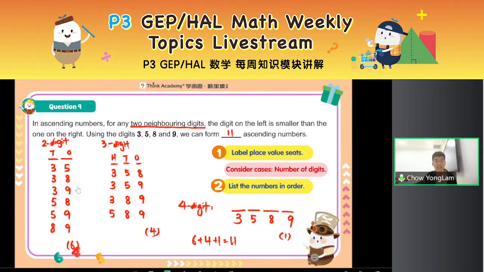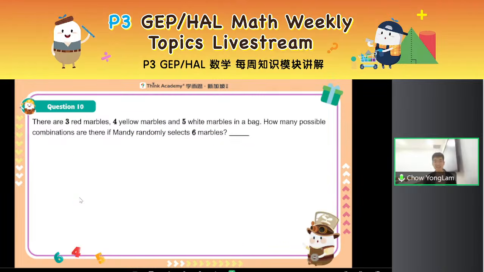My answer, 11 ascending numbers. All right, so that is how you do this question. Remember, consider different cases and list out small to big. Okay, so yeah, that's how you do this question. List in order. With that, let's continue with our next question, which is the last question of the day.